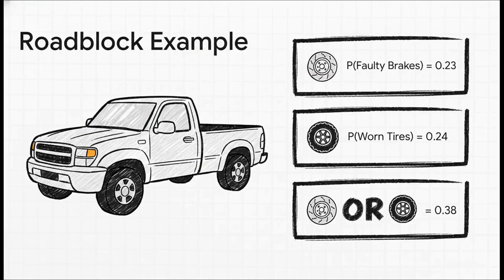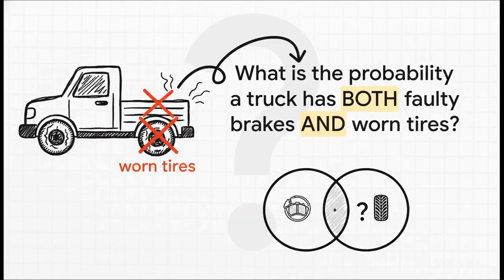Okay, let's look at a practical example. Imagine we're at a roadblock. We've got data. We know the probability a random truck has faulty brakes. We know the probability it has worn tires. And we also know the probability that it has at least one of those 2 problems. So here's the puzzle. With those 3 pieces of information, can we use our addition rule to work backwards and figure out the probability of the overlap, the chance that a truck has both problems at the same time?